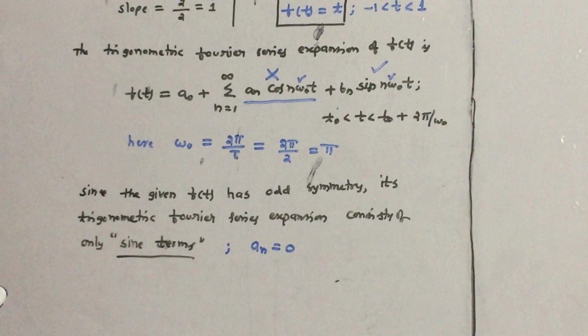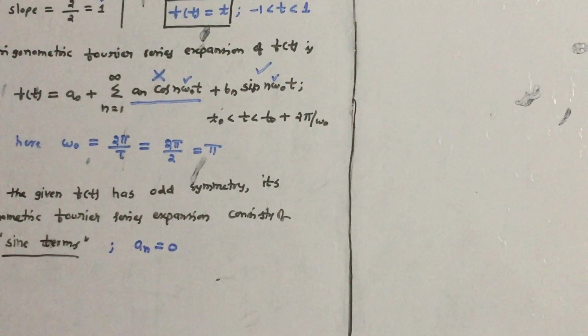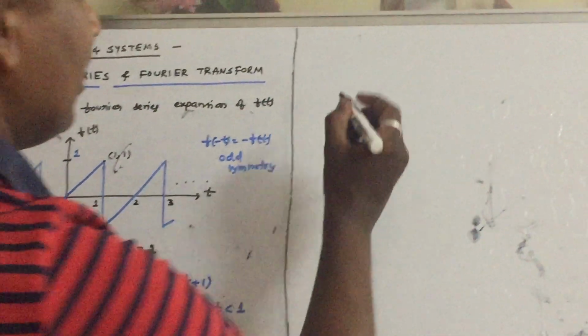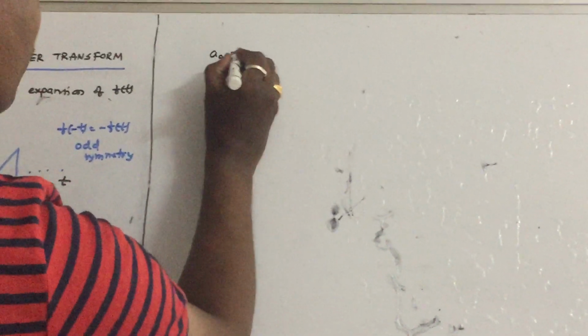So let us find out what is A0, the average value or DC value of the given waveform. So what is the A0 formula? The A0 formula is very simple.